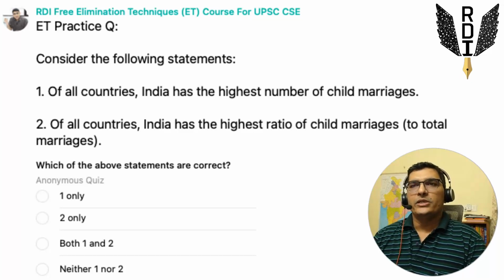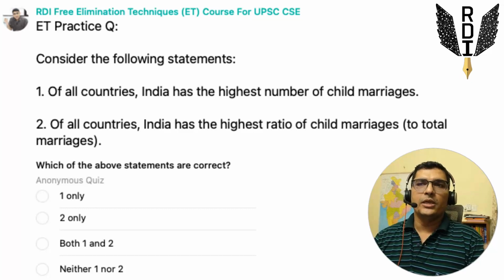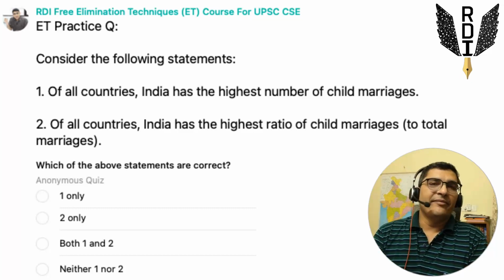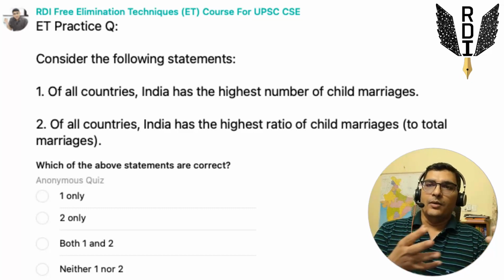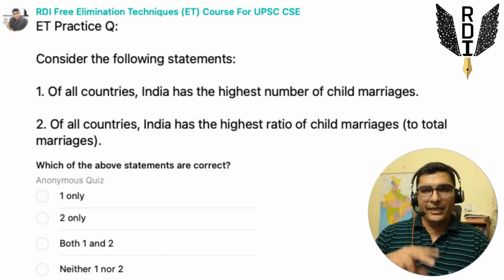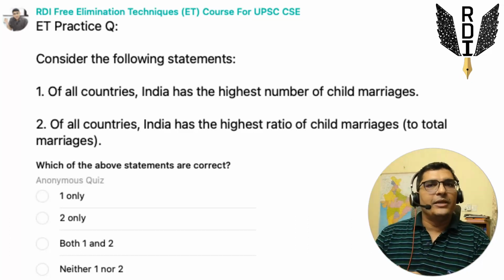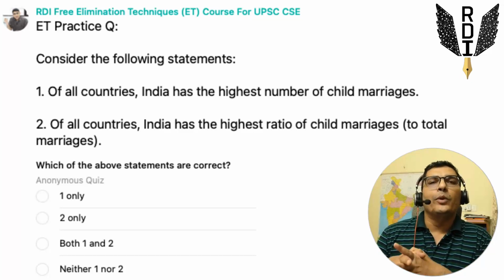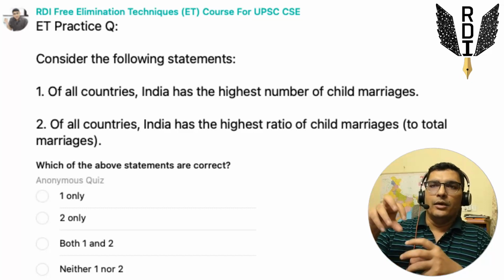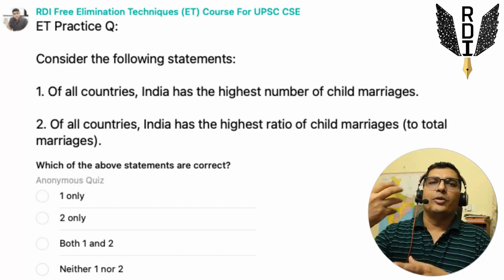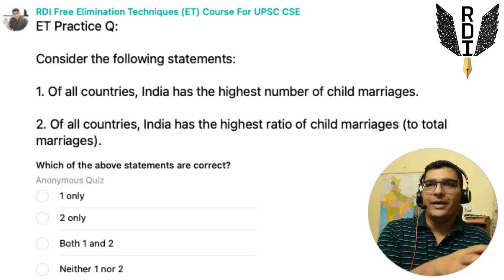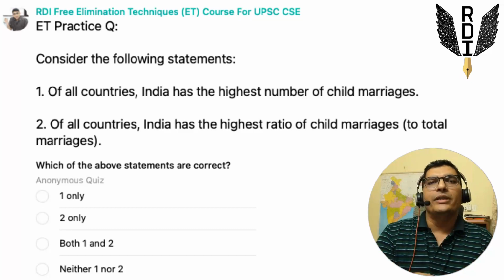In today's practice question, I gave a two-statement question with the traditional kind of options. There are two ways in which two-statement questions have been asked. The first is with the traditional options, that is one only, two only, both one and two, and neither one nor two. The other way is the assertion-reason kind of statements, the ones which were given in 2023, wherein a first statement and second statement were given, and then the options said that only the first statement is correct but the second is not, or only the second is correct, the first is not, the second is an explanation of the first, and both are correct and the second is not the explanation of the first, right?